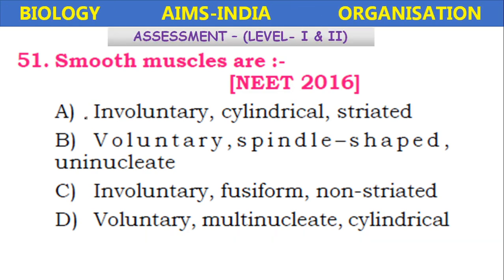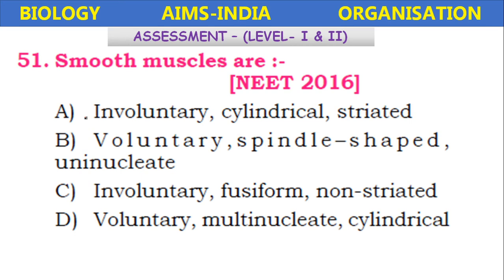Smooth muscles are. So this question appeared in NEET 2016. NEET, National Eligibility and Entrance Test. So at present all medical tests come under one umbrella, that is NEET. Okay.